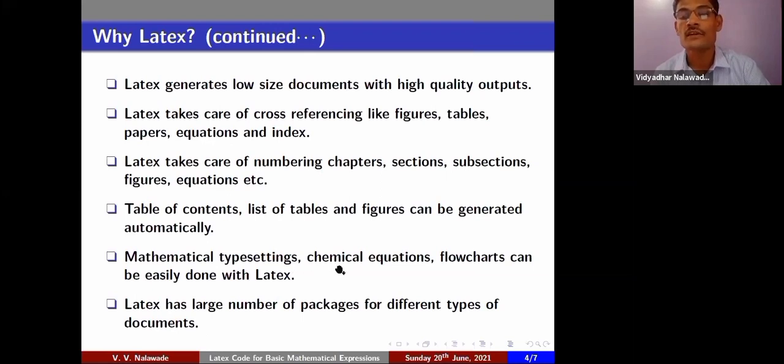Mathematical typesetting, chemical equations, flowcharts can be easily done with LaTeX. So especially this point is important for all the chemistry professors. Chemical equations also can be very neatly typeset in LaTeX. LaTeX has a large number of packages for different types of documents.